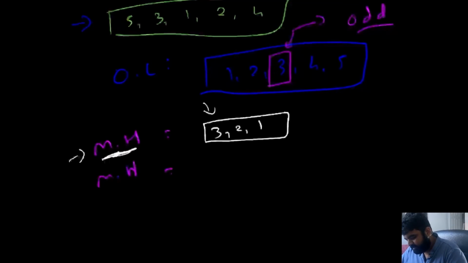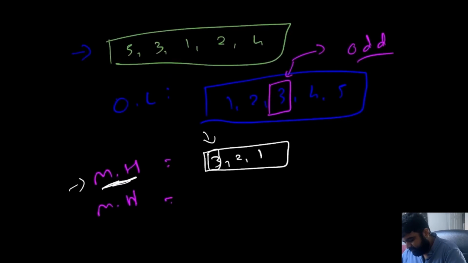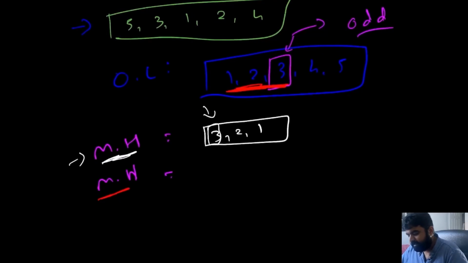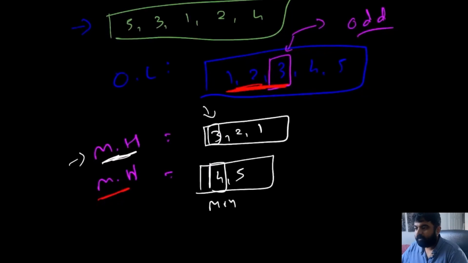So in this case, this is going to be that. And if we see it with the original list, we are basically taking care of these first 3 values. Same goes with the min heap. What are going to be the values? The values are going to be simply 4 and 5. Why? Because the very first element is going to be the minimum value compared to all the other values.